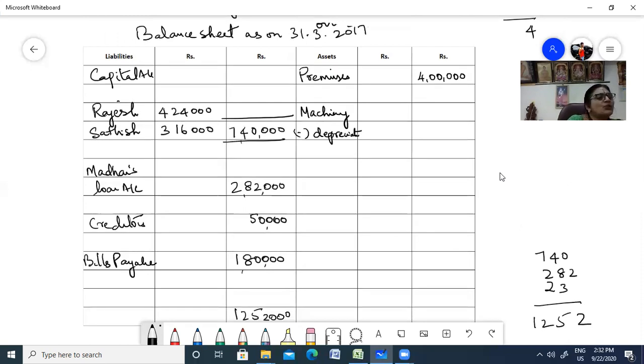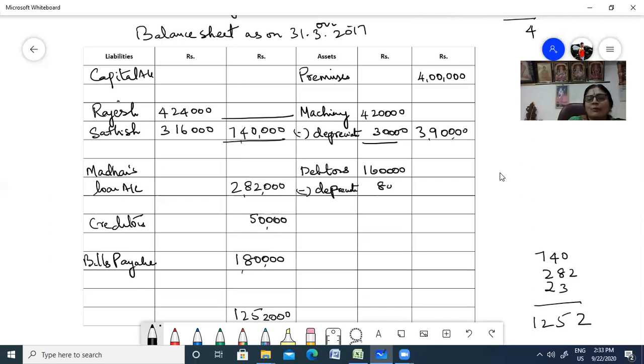So machinery you had 4 lakh and 20,000 minus 30,000. So that is 3 lakh and 90,000. Okay, next you had your debtors, it has been reduced. So depreciated. So your debtors total was 1,60,000 minus 8,000.